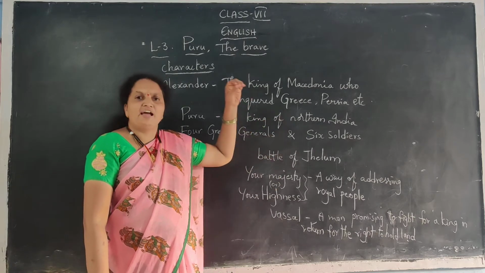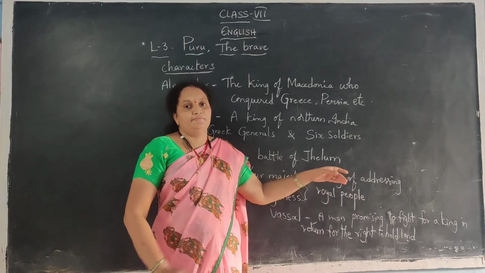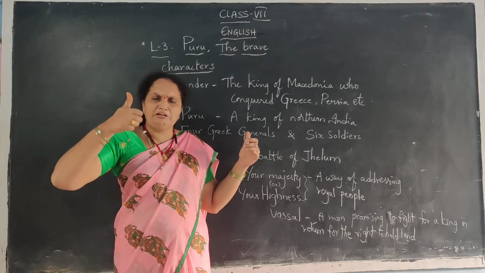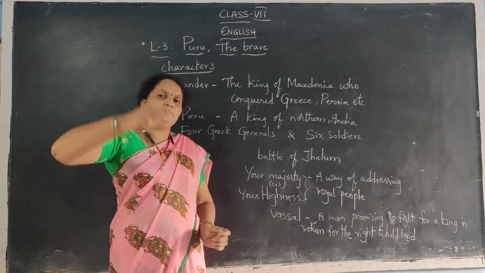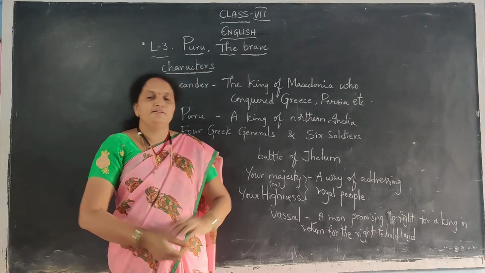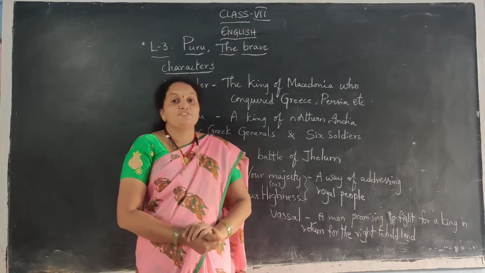He did not accept his defeat. So he tried till the end and fought very bravely until he killed many soldiers of Alexander with his sword. And even in the battle, he was injured. He was badly injured.